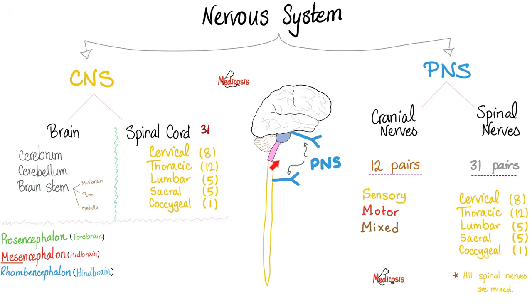The cervical region of the spinal cord has 8 segments. The thoracic has 12 thoracic segments. Lumbar, 5 segments. Sacral, 5 segments. Coccygeal, 1 spinal segment. Next, the peripheral nervous system.